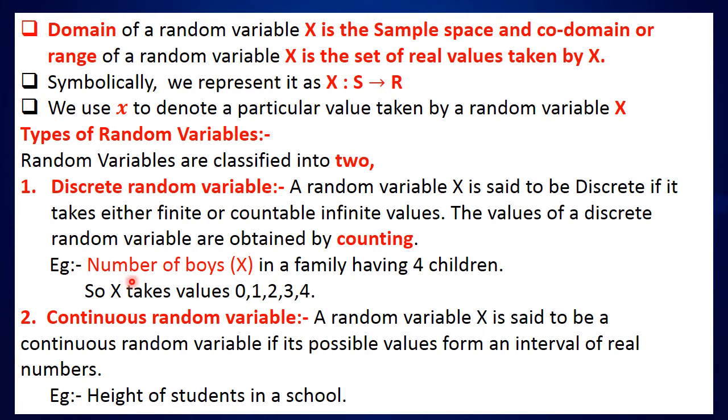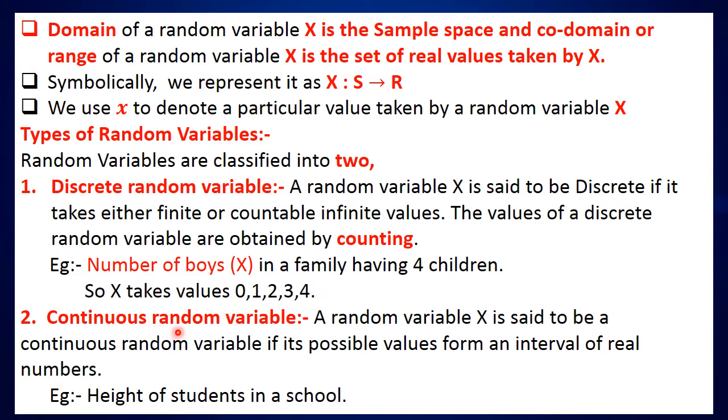Number of boys in a family having 4 children, represented by capital X. So X takes values 0, 1, 2, 3, 4. That is the number of boys in a family having 4 children. There are 4 children. So, if all the 4 children are girls, then the number of boys is 0. If only one boy, then 1. If there are 2 boys and 2 girls, then the number of boys is 2. Or it can be 3 or 4.